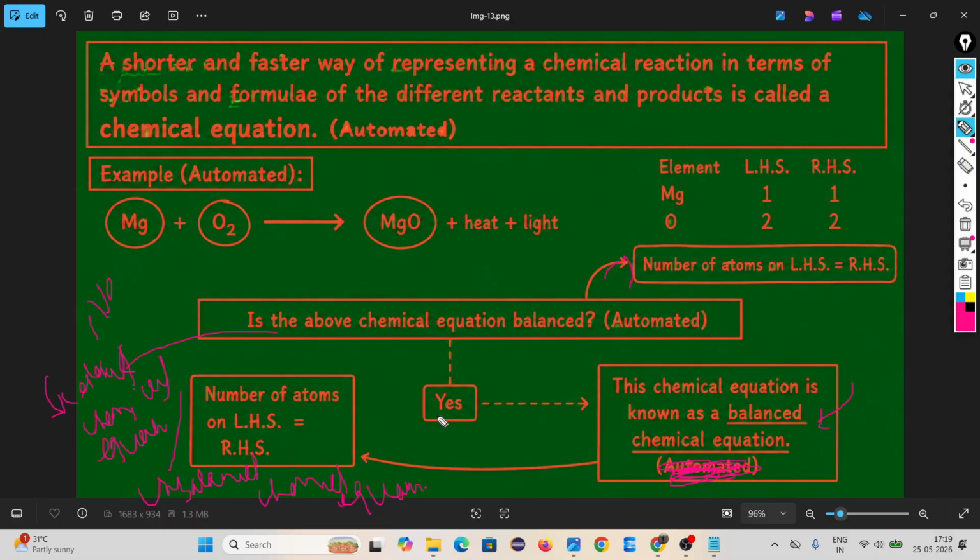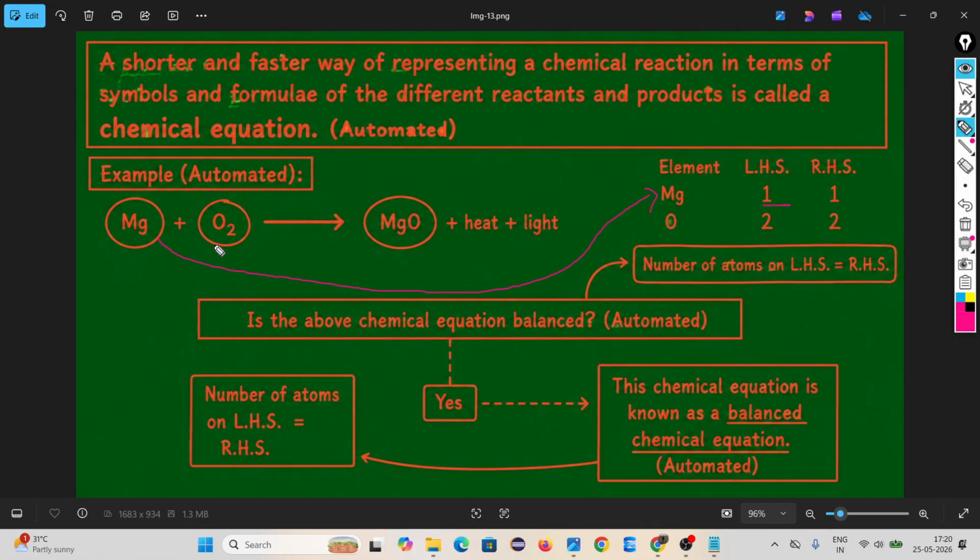When we write a chemical equation, we have to check that the number of atoms on the reactant side equals the number of atoms on the product side. If yes, this chemical equation is called a balanced chemical equation. If no, that is called a skeletal chemical equation or unbalanced chemical equation. Okay, then count here. On the left hand side, how many magnesium atoms are there? 1. Look at the subscript, there is nothing, means 1.